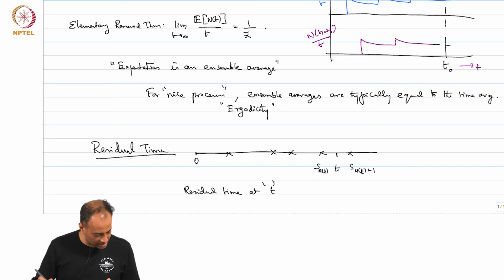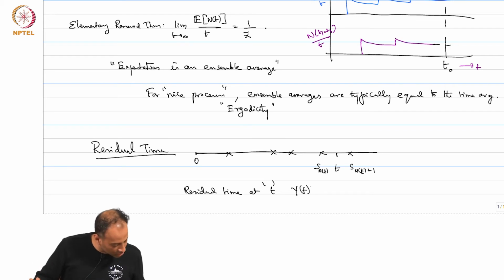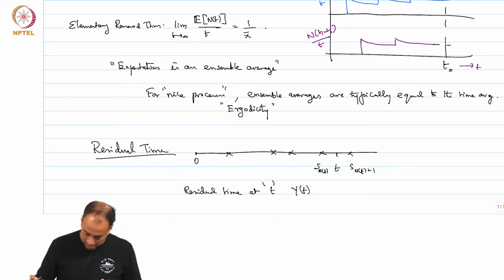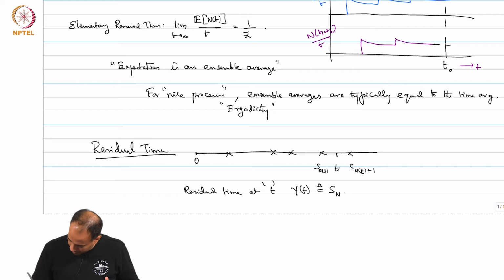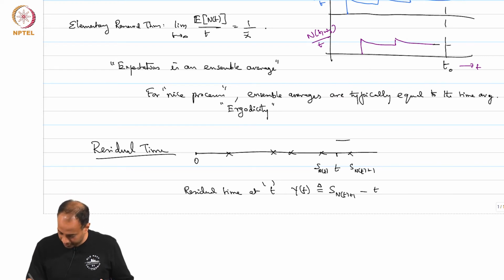It is defined as, Y(t) is the usual notation that is used in Gallager's book, is simply S_N(t)+1 minus t. Okay. So, Y(t) is this guy, right.